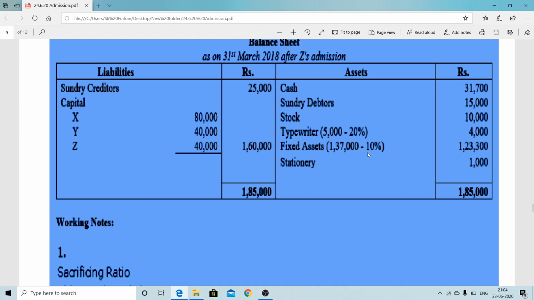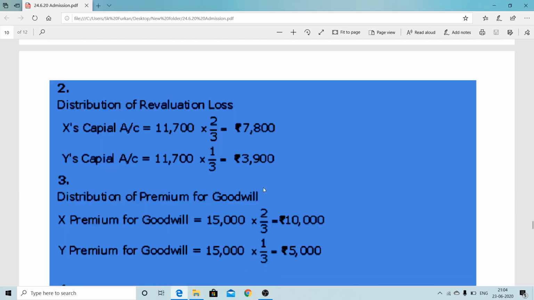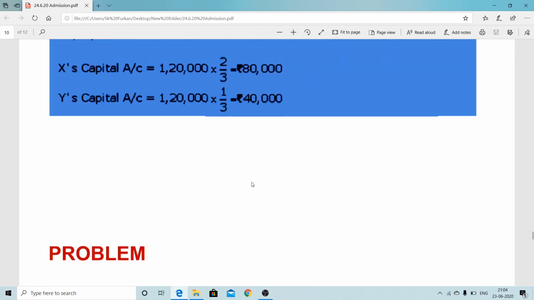Fixed assets also decrease: 1,37,000 minus 13,700, it is coming 1,23,300. Stationery 1,000. Total of the asset side 1,85,000. Creditors 25,000. There are the new partners' capital 1,60,000. Total coming 1,85,000. Here the working is simple: OR equals SR. Here are the distribution of revaluation loss and premium for goodwill. These workings are not so important. This working was more important to complete this sum.